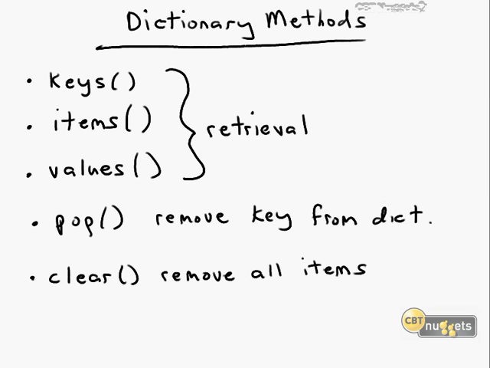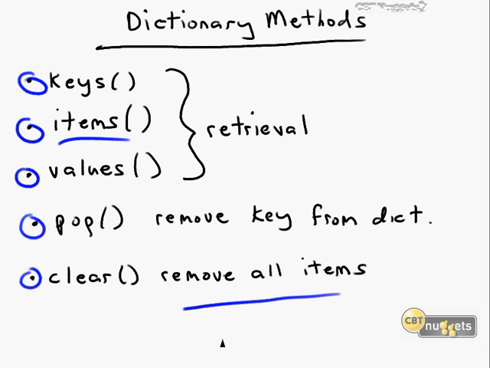Dictionaries do have a handful of useful methods. There are more than what you see on this whiteboard. I'm just giving you the major ones. As far as retrieving data out of a dictionary variable, you can call on keys and values specifically, or you can run the items method to bring back key value pairs. I told you about the pop method when we did lists. You can use this to remove key value pairs from a dictionary. Clear will actually purge all items from a dictionary.